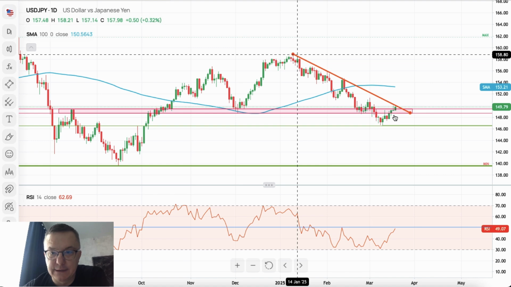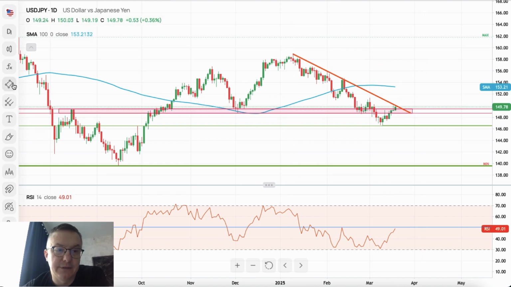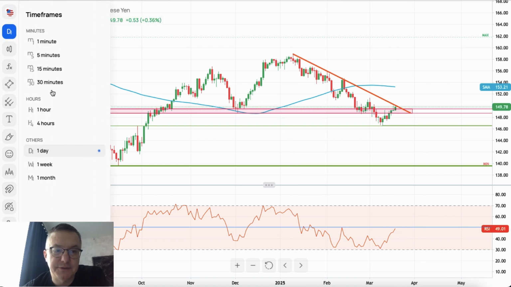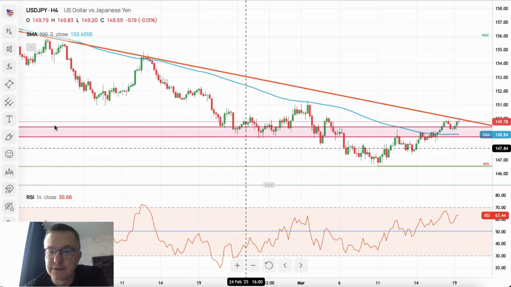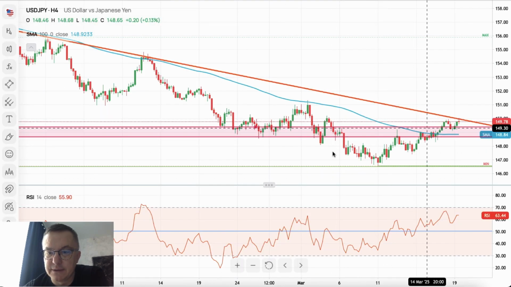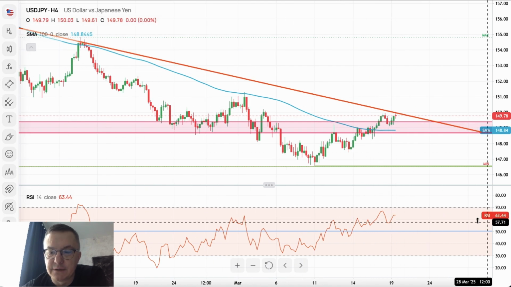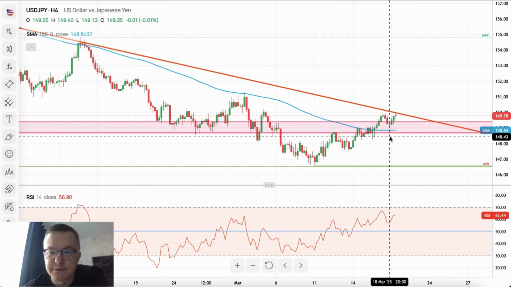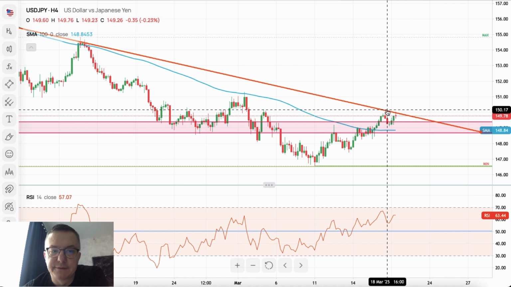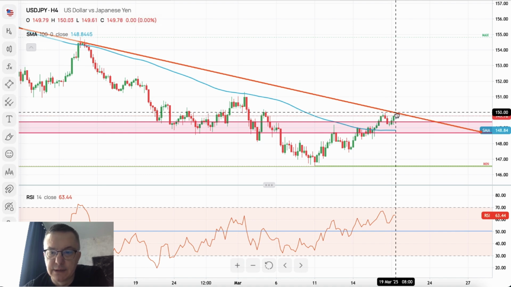Nevertheless, we are testing the trend line after the breakout to the upside. This breakout still looks pretty much corrective in nature. You can see the wave overlapping itself. And right now we are hitting the level of 65, 67 points on the RSI, but still there is not enough power to break above the trend line.